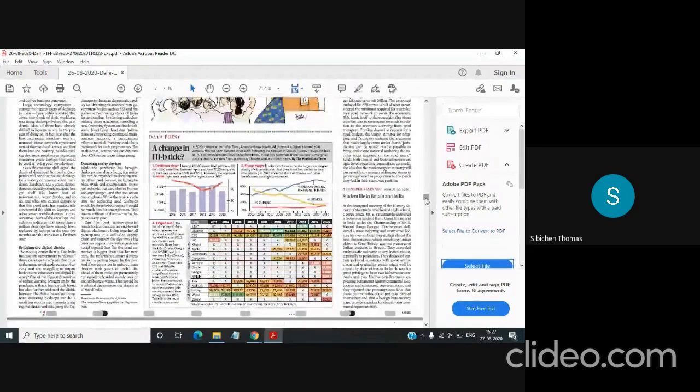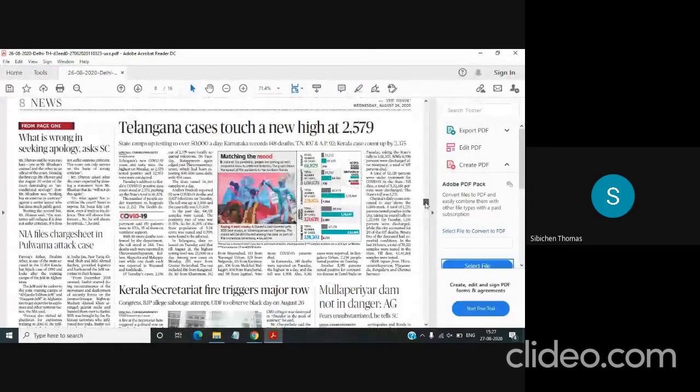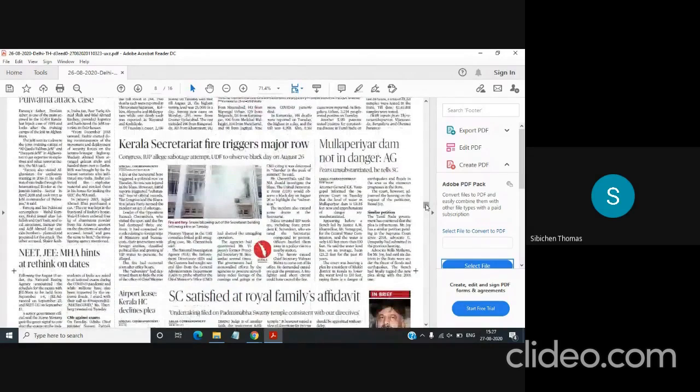Now we move to the next page, which is news. Here again, I could not identify any articles which we could trace back to the syllabus. There is this COVID-19 article. As I told you earlier, it comes every day. So we will have to prepare our notes such that all the aspects that come under its ambit are brought to one section, to one book. Maybe you could rely on some external source or materials in order to have notes on it.